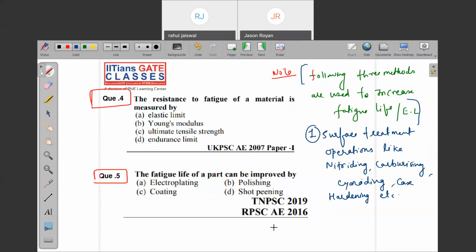Note down the second method, cold working operations like shot peening and burnishing.